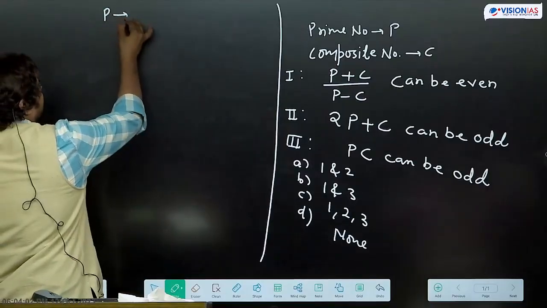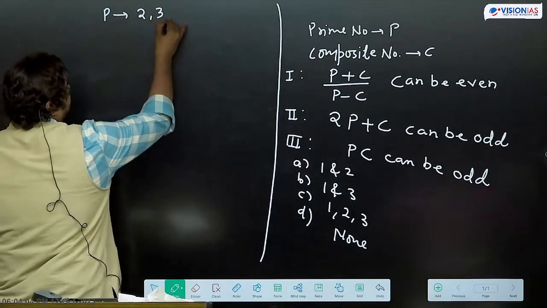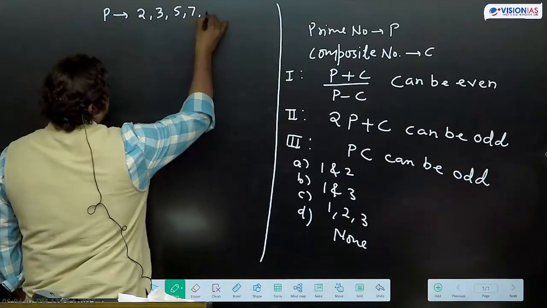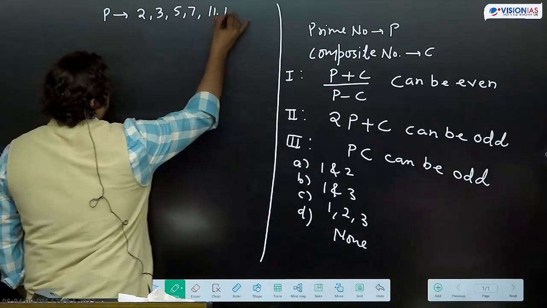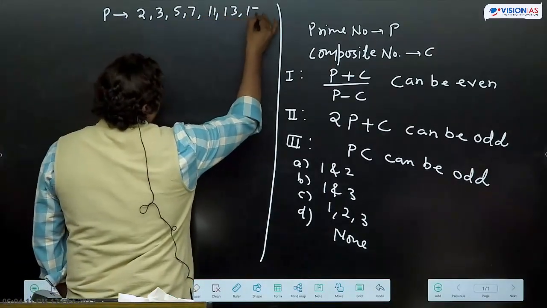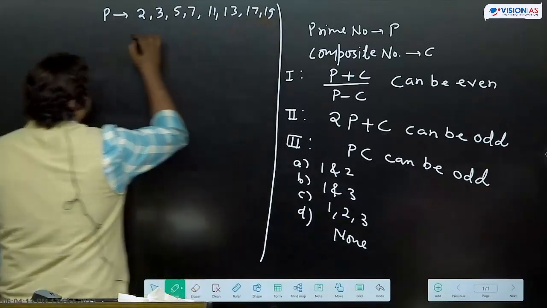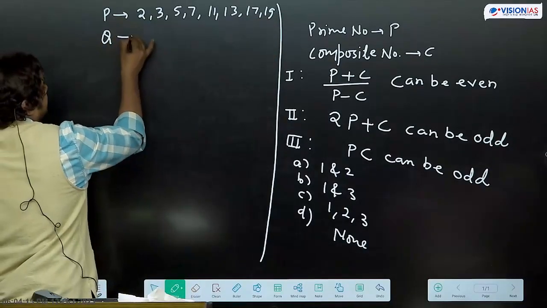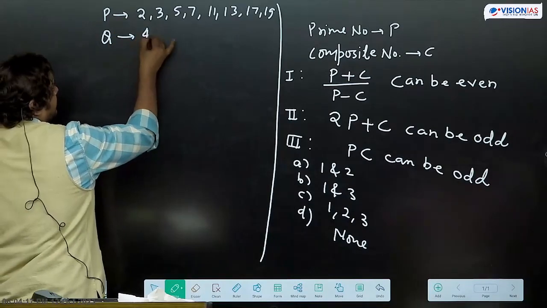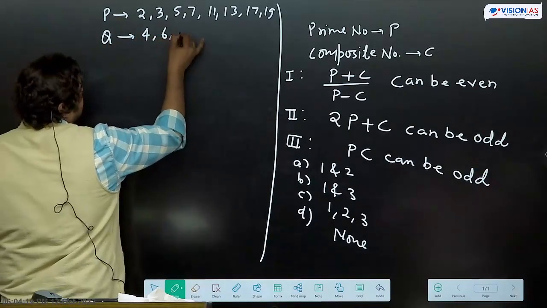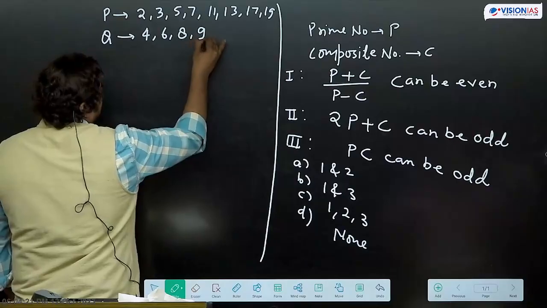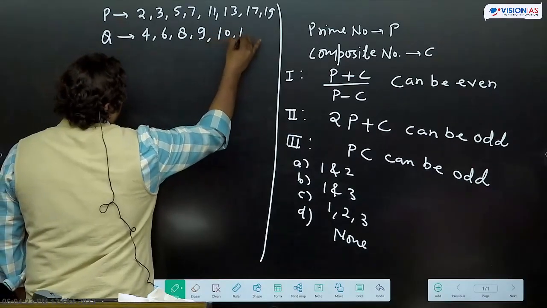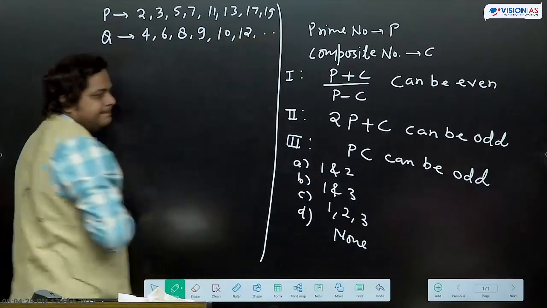P can take values 2, 3, 5, 7, 11, 13, 17, 19 this way. Q is a composite number. It will start from 4, 6, 8, 9, 10, 12 this way.